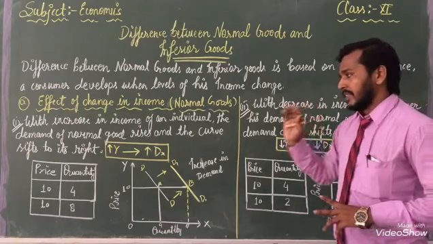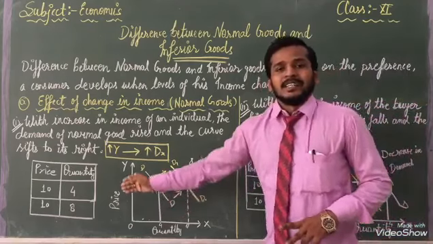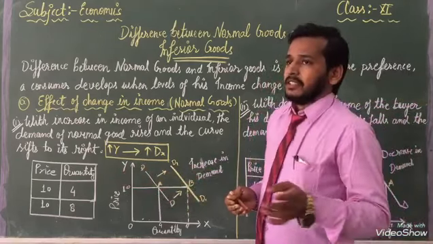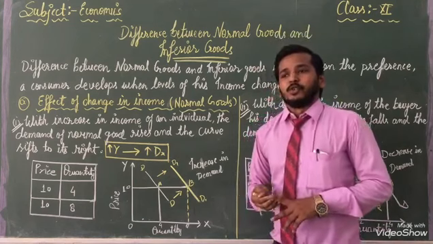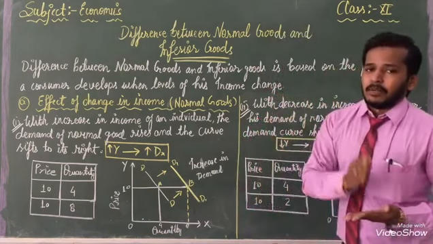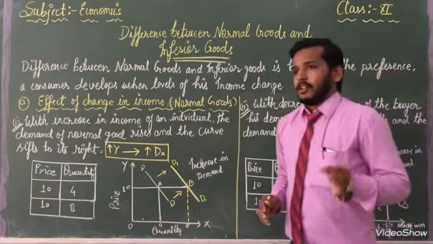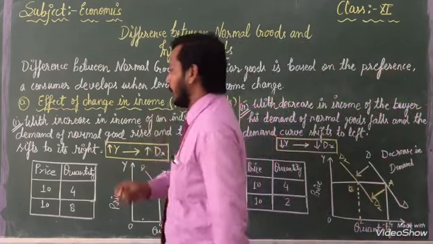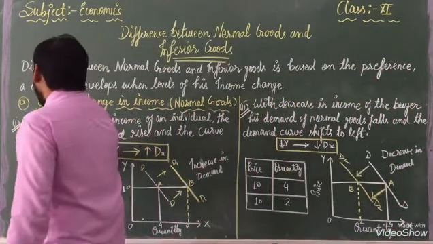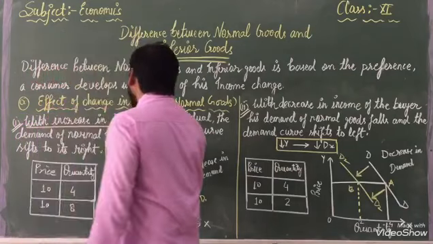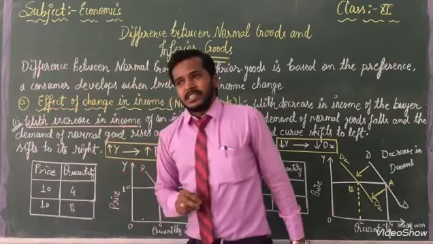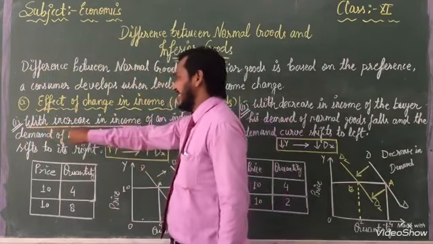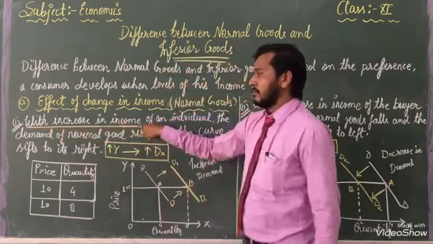With the help of this curve and table, I will explain when our demand is going to increase and when our demand is going to decrease. So first of all, come to the first topic, with increase in income.